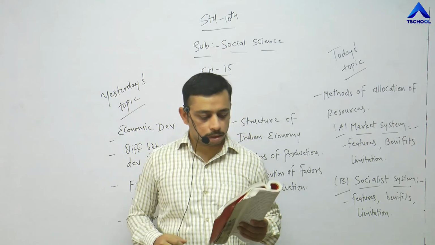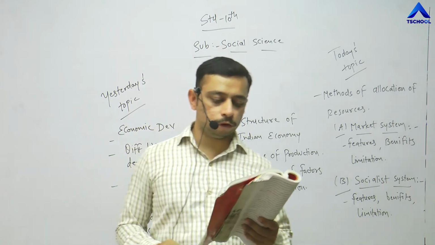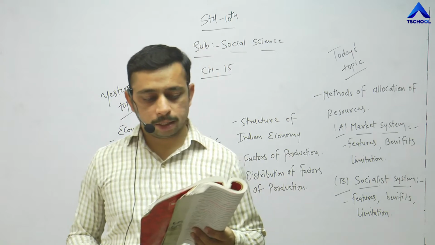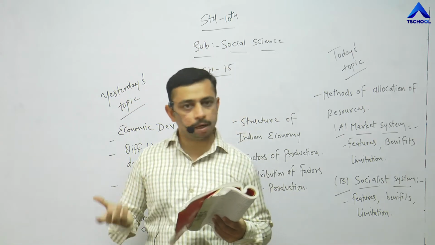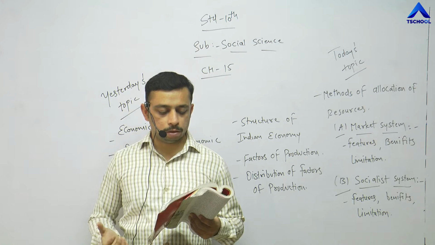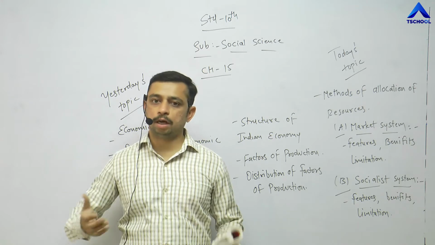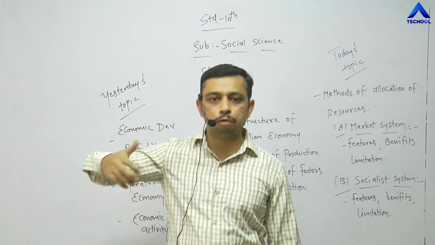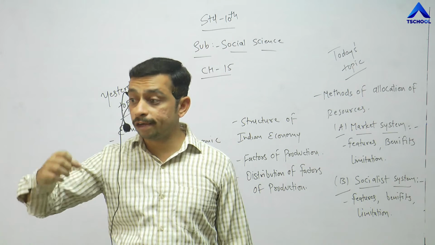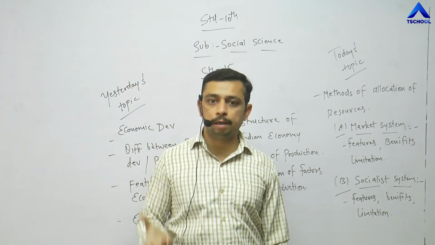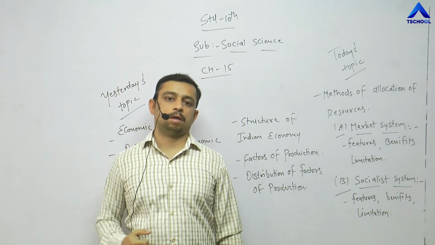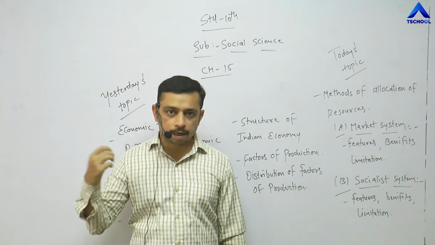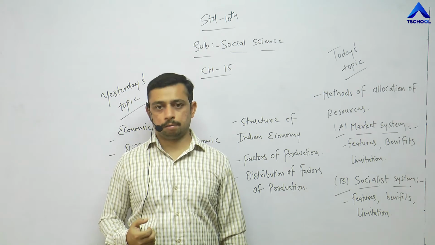Next, point number 4. New exploitations keep on taking place continuously in the economy, and as a result economic development becomes faster. That is what I have said. New exploitations keep on taking place. That means new products are being invented, new systems, new technologies, new ways of production are being constantly done, and that keeps the economic development moving very fast. That is again a benefit of market system, right?